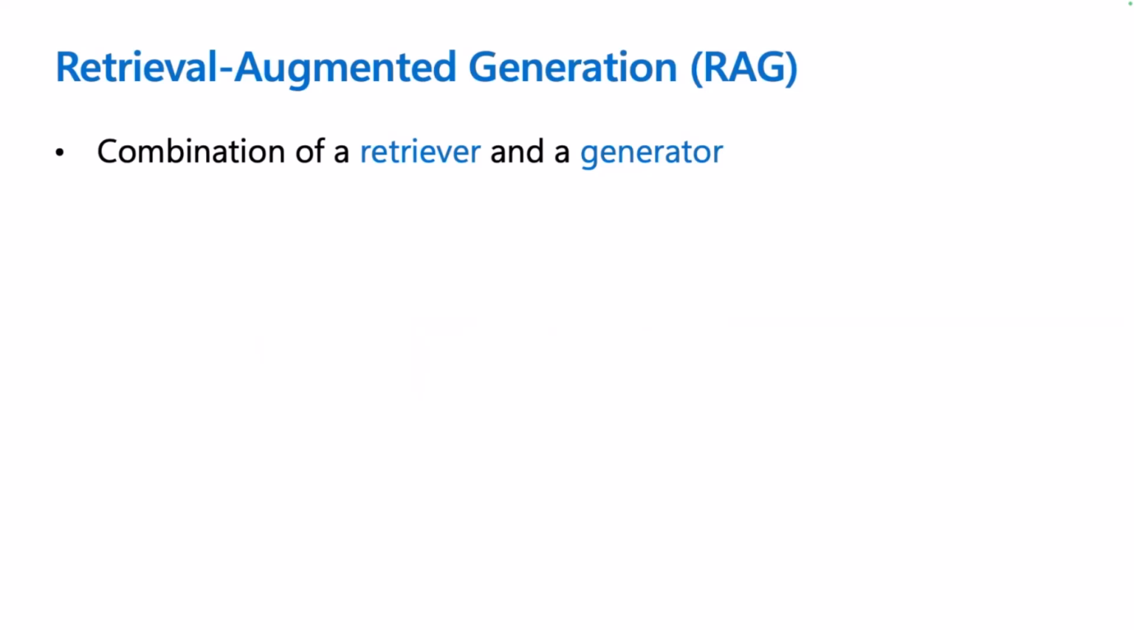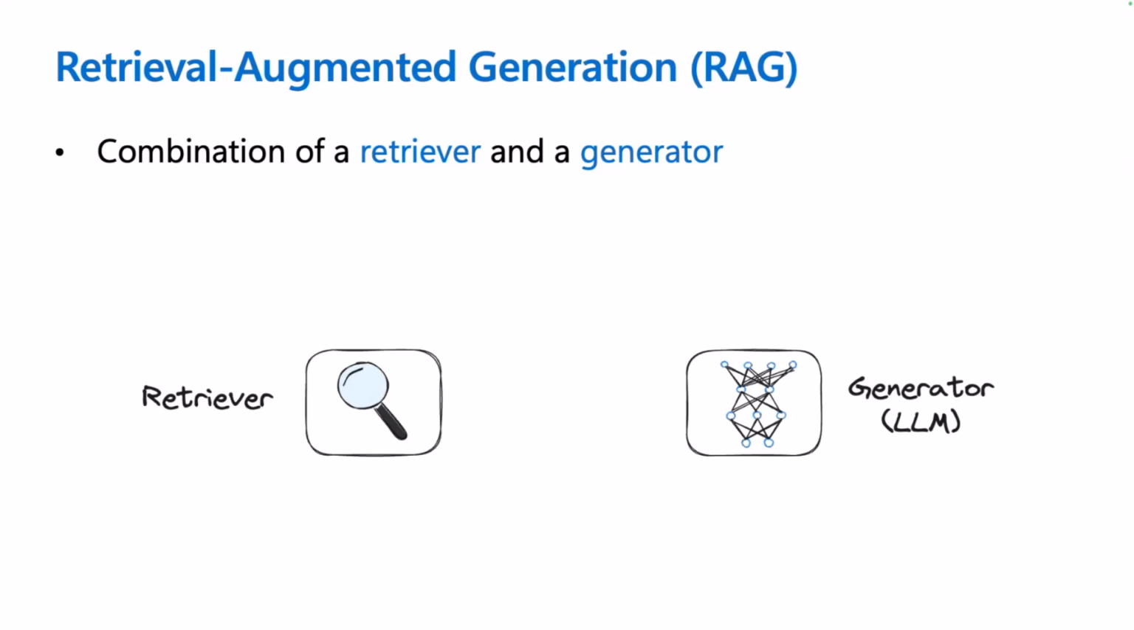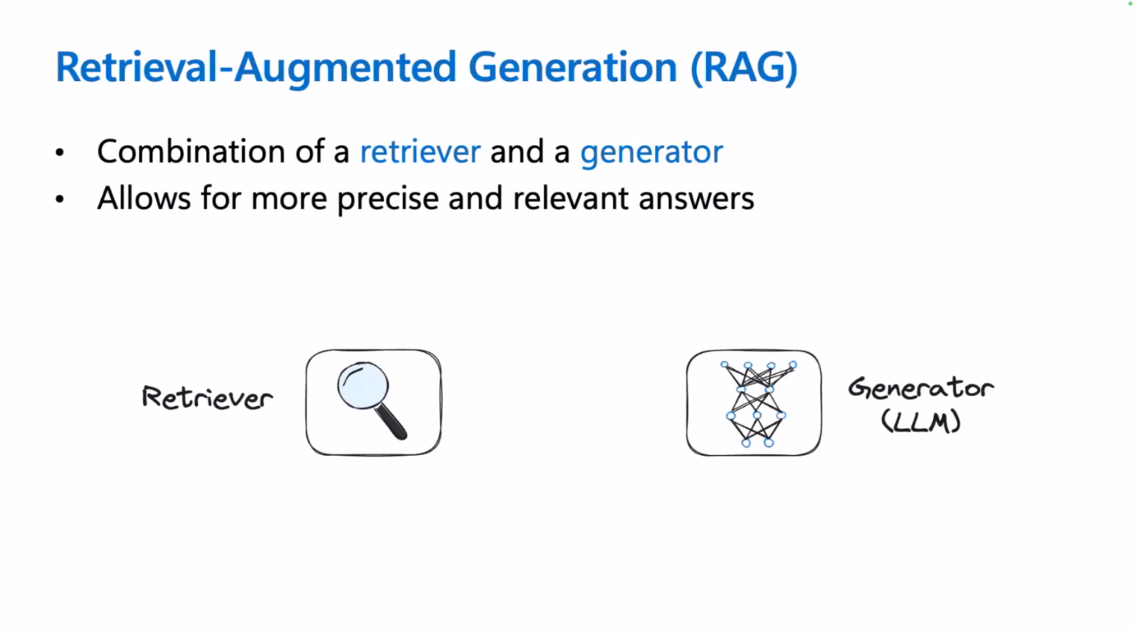So to solve these issues, we use a technique called Retrieval-Augmented Generation, or RAG for short. And RAG is a combination of two components. First, we have a retriever that will fetch information from the knowledge base that may be relevant to the question that you're asking. And we use a generator, an LLM, to generate the answer. This combination allows for more precise and relevant answers by using data that you provide instead of relying on the model's training data.